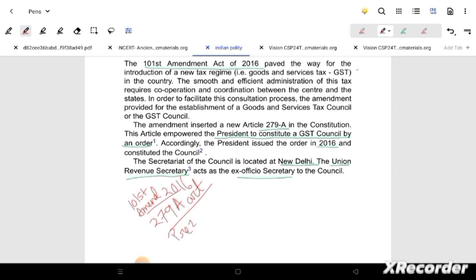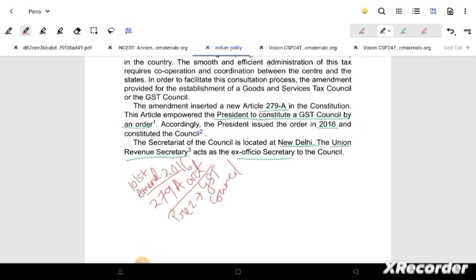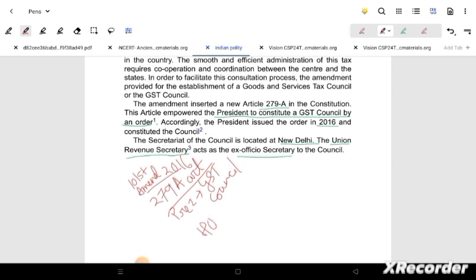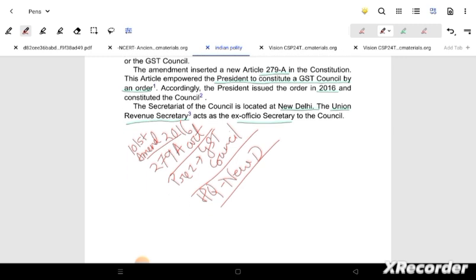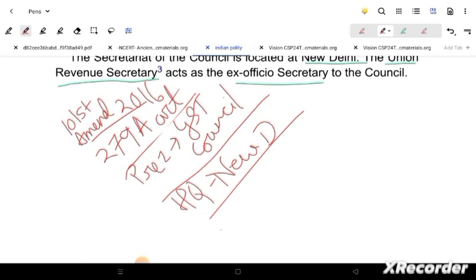One tax regime where the sales tax, service tax, and other indirect taxes will not be taken by the state government, but only by the central government, and then the proceeds will be given to the states, right? Now I am making some notes here. HQ is New Delhi, which I have already made. You can keep this kind of note, it will help you.